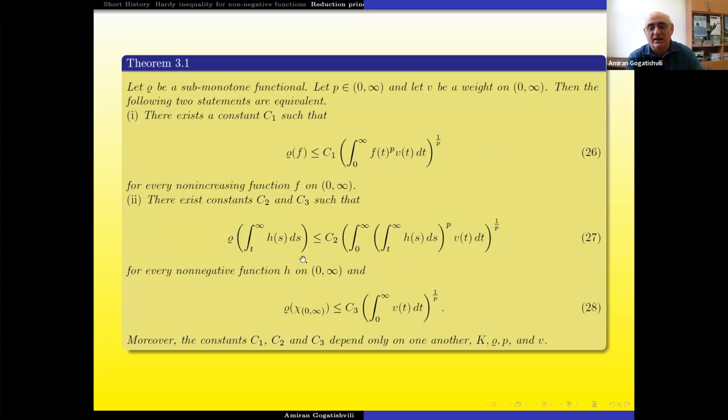Can you see one way it is easy, yes, trivial, yes, from 26 follow 27 is trivial, because if instead of f you put this integral, it is a decreasing function, of course, but the opposite direction needs approximation, because any decreasing function approximates. But in this case you need the Fadl property of rho, and we are not assuming Fadl and we are not using the approximation property. By this we are giving this theorem without any Fadl property on this rho, very general, with no approximation property on rho, and so many applications, such as: